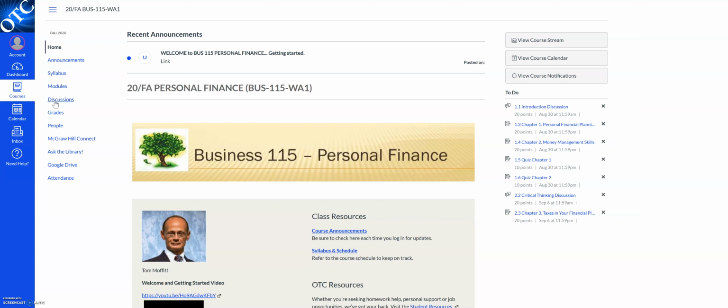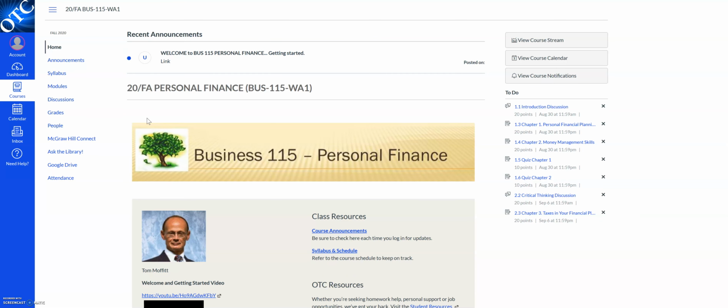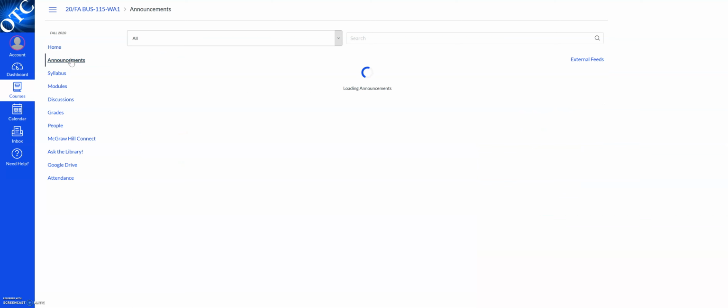You can get to announcements more than one way. One way is by clicking on the course announcements link right here. That'll take you to announcements. The other way is to click on the navigation link on the left side here, announcements. That'll take you there also. And you'll be able to see any announcements that have been posted.